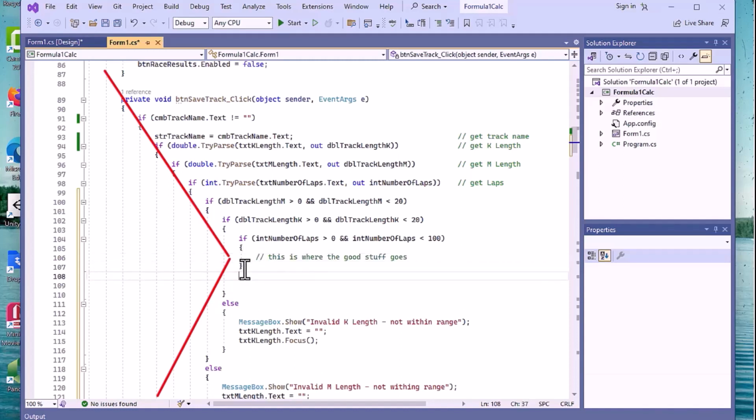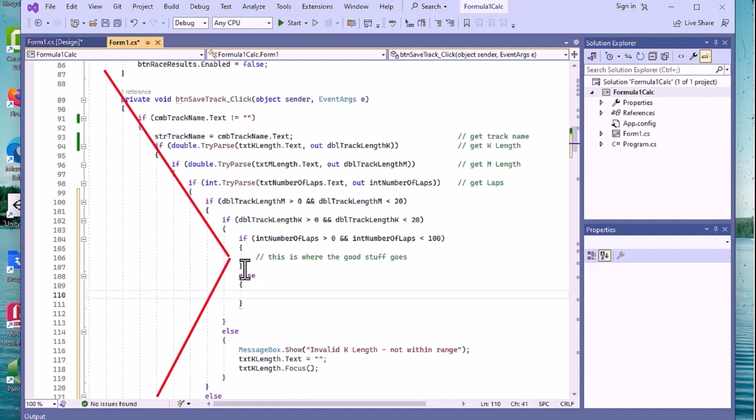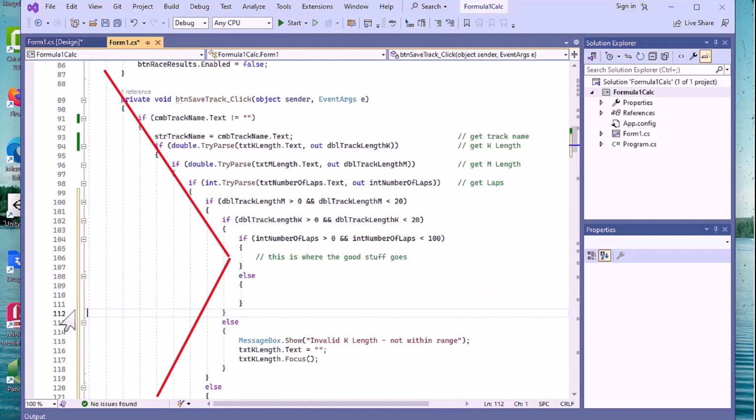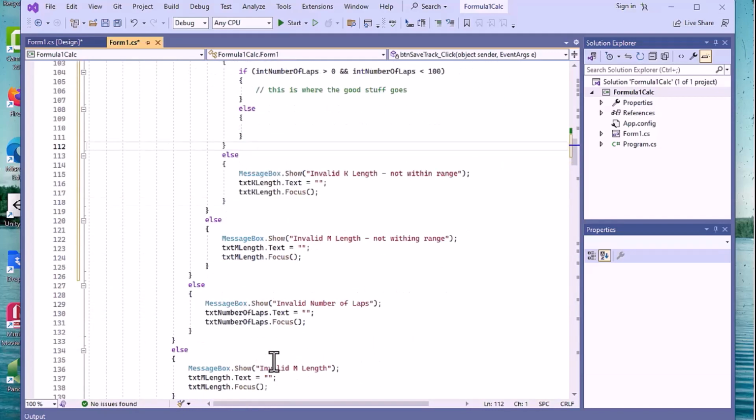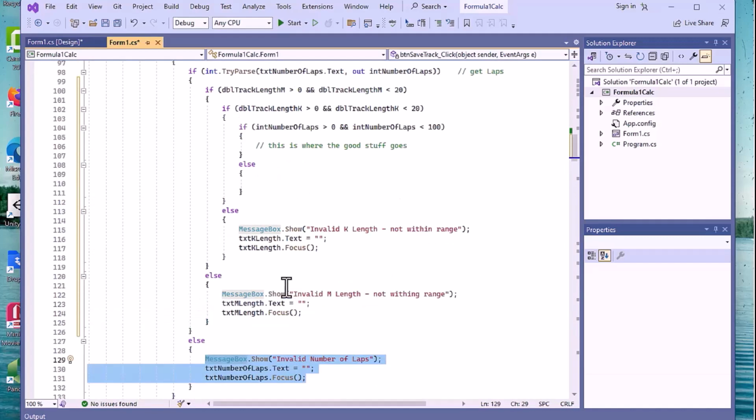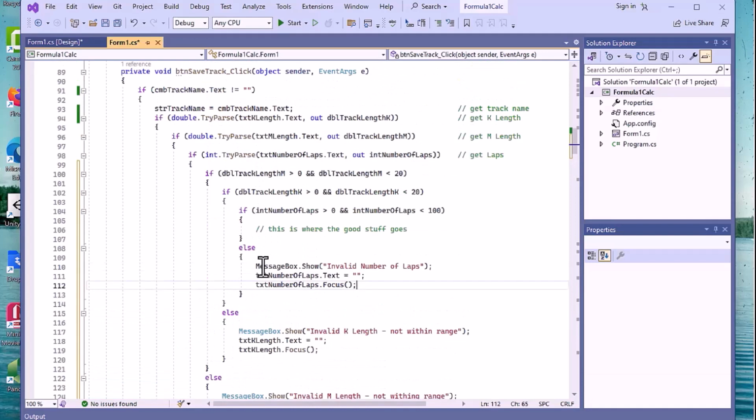Bad stuff is else. And we can say here, let's go ahead and parse this out a little bit. Invalid number of laps. And we can say this one is Control C, pop it up into here. And invalid laps, not within range. We could specify the range. We could be more exclusive in that if we wanted to, and all that. That pretty much puts into place all of our testing so that we can't put anything in there.